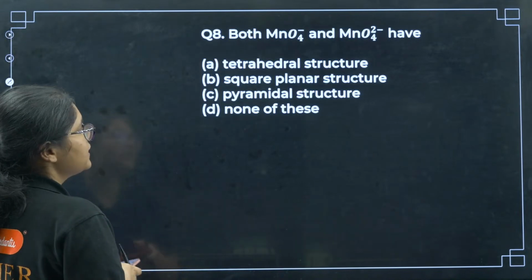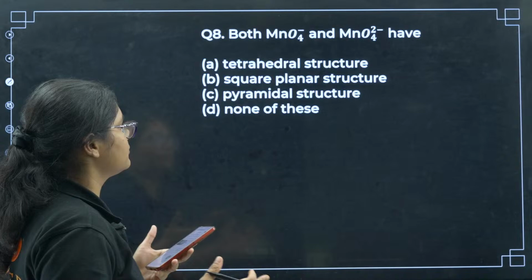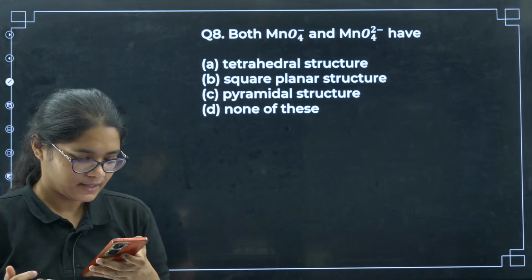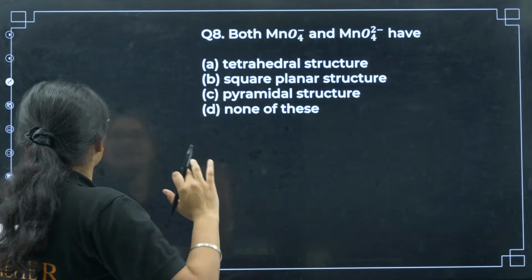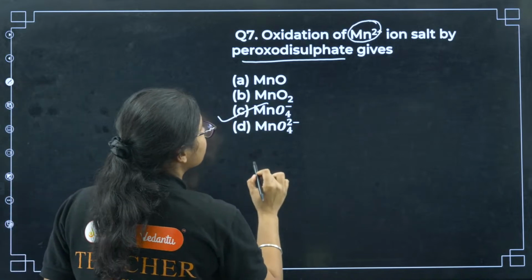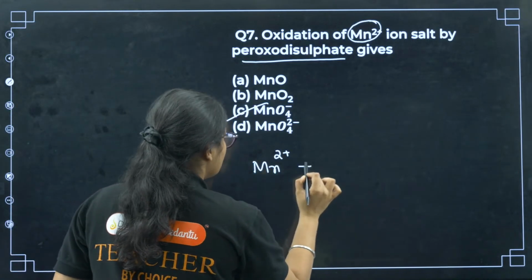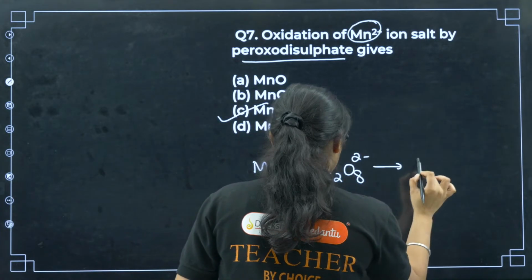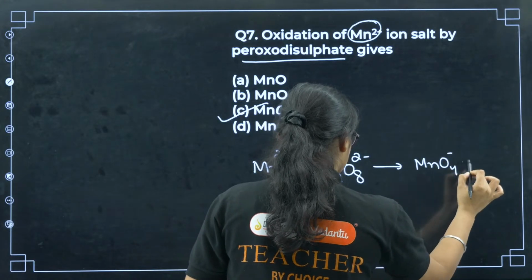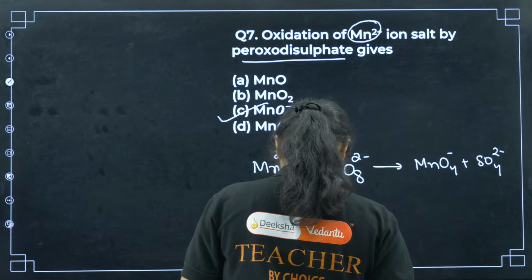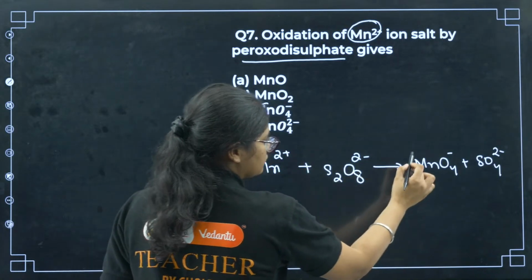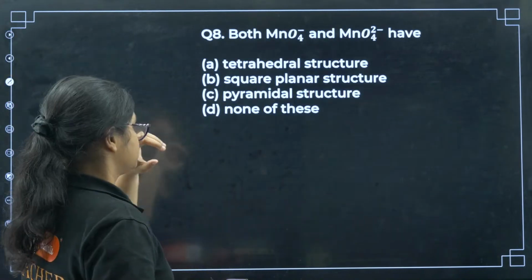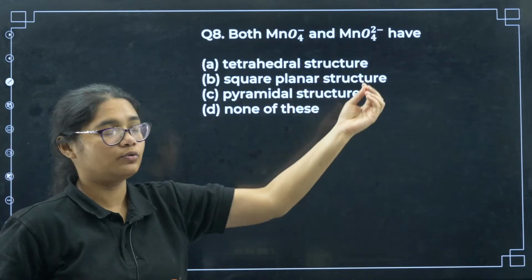Okay, next question. Both MnO4- and MnO4 2- have which structure? Can you answer this one? This is a very simple question. I will write this reaction for you so that you don't get confused. See, Mn2+ with peroxodisulfate, S2O8 2-, gets converted to MnO4- and SO4 2-. That is why we have +2 to +7 oxidation, it converts to MnO4-.